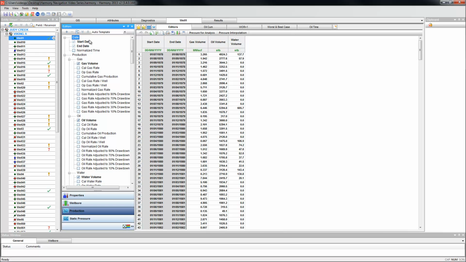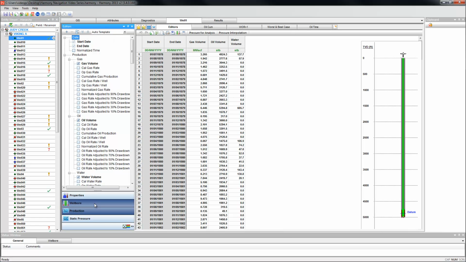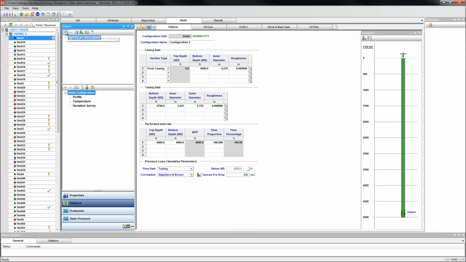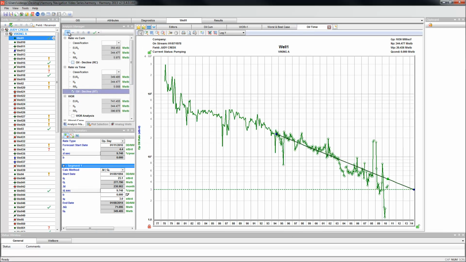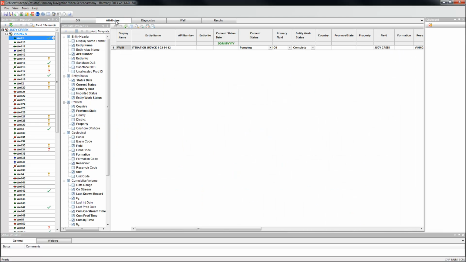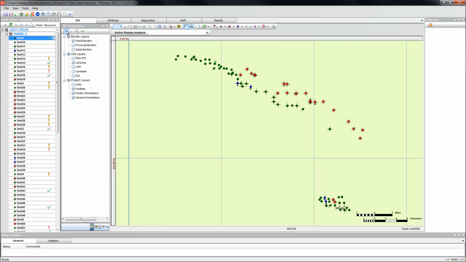Another button, which is available in many places through Harmony, is this plus button, and this button is always good to look out for because it allows you to add something. In the production editor, it allows you to add a custom dataset. In the wellbore editor, you can add a hypothetical scenario wellbore or an additional configuration. In the Analysis Manager, you can add an analysis. In the Attributes tab, you can add a custom attribute, and in GIS, you can add a layer.